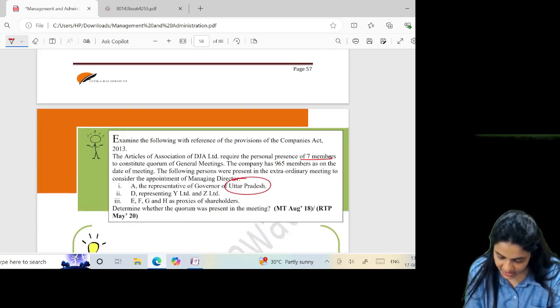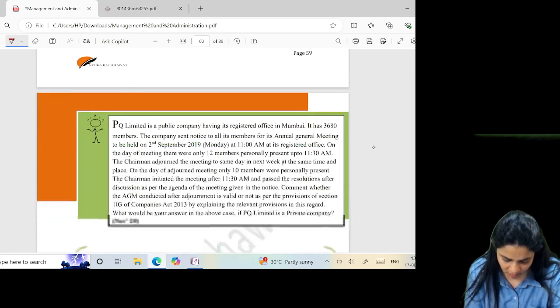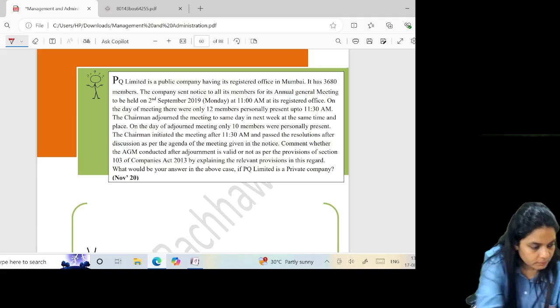See, it's given presence of 7 members. Same question. Explain the provisions relating to quorum having total 30 members, of which 2 members are body corporates and 1 member is president. We already discussed this. Not going into direct questions.